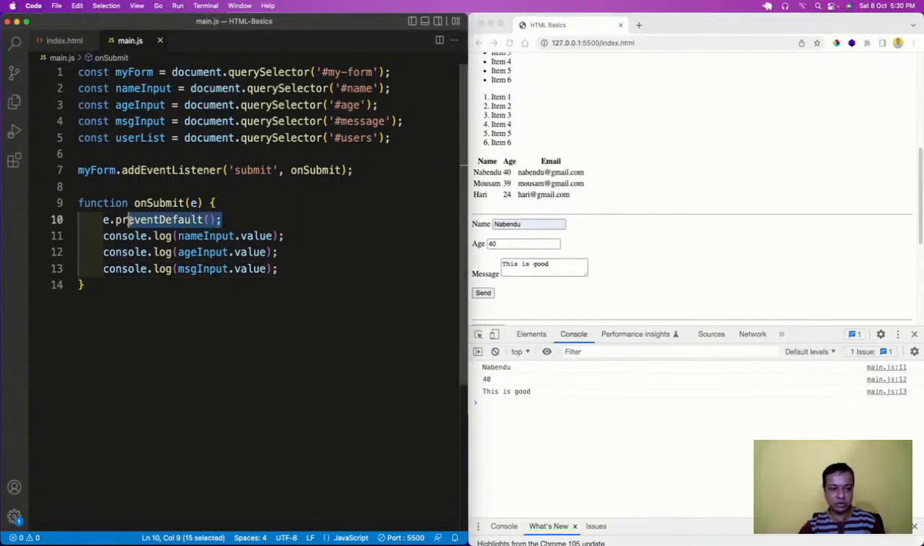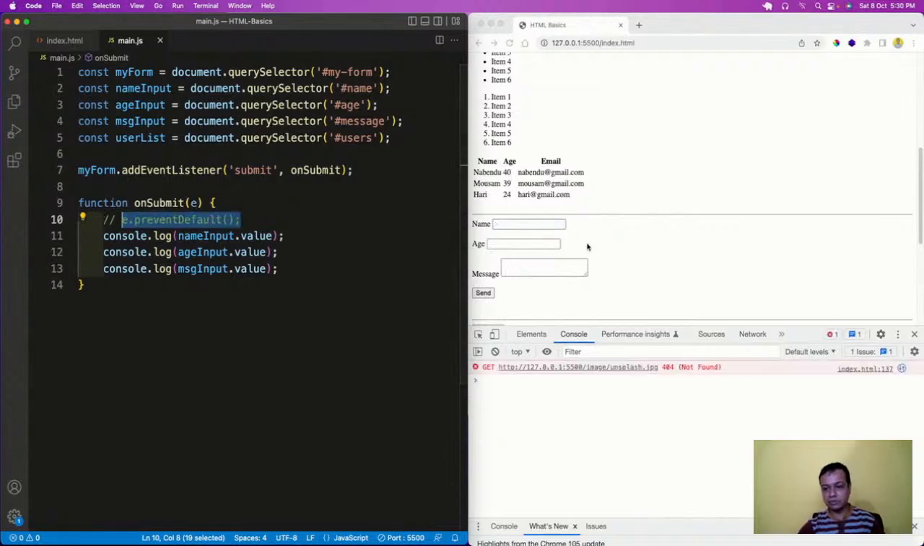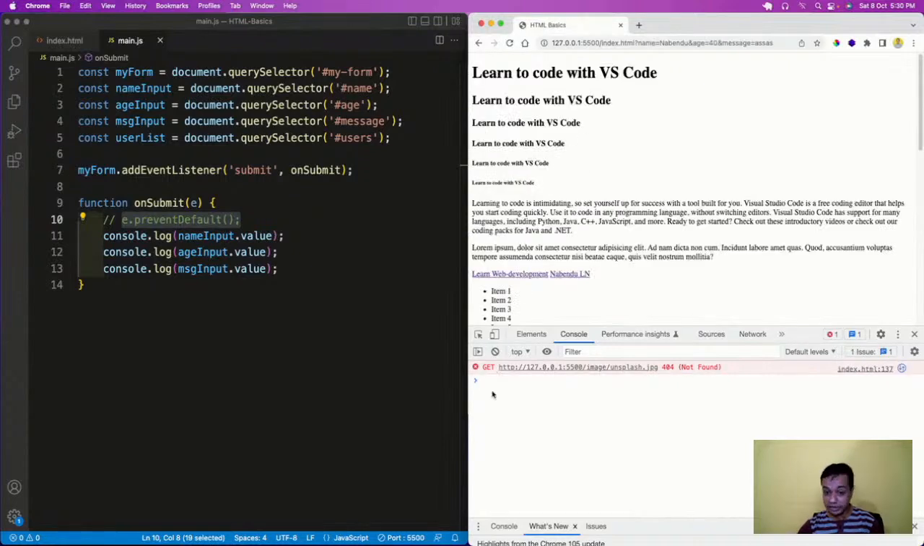I will show one more thing. I will comment out this e.prevent default, so let us see what will happen. I'll put something in and click here. See closely what will happen. I got the result, but the page refreshed and it has gone away.